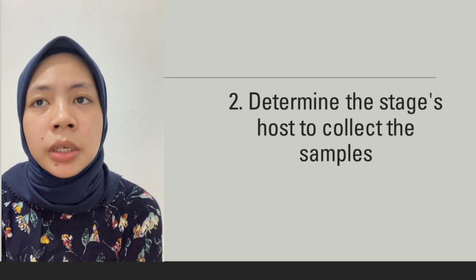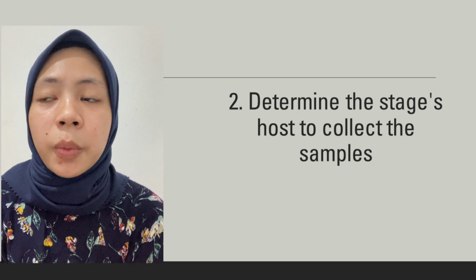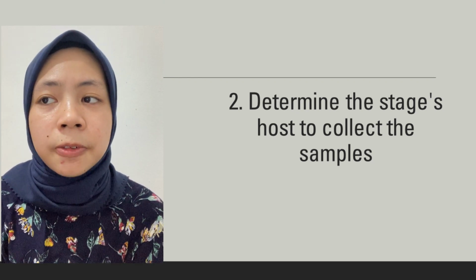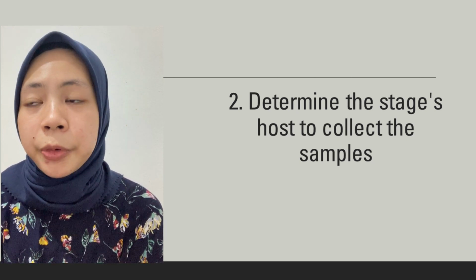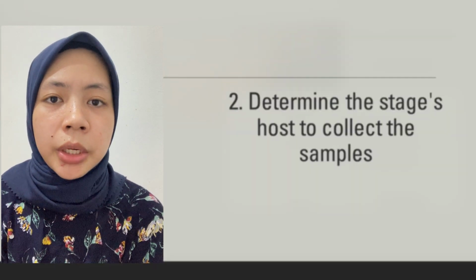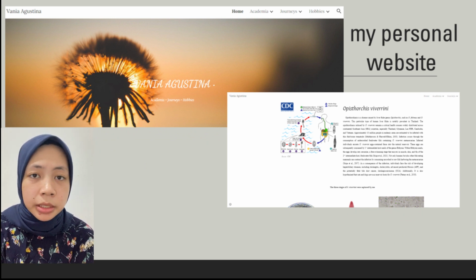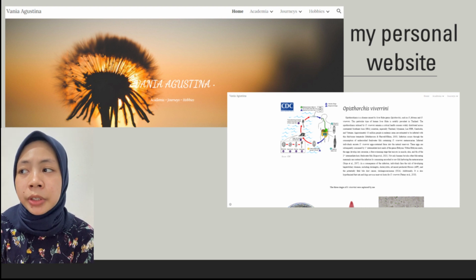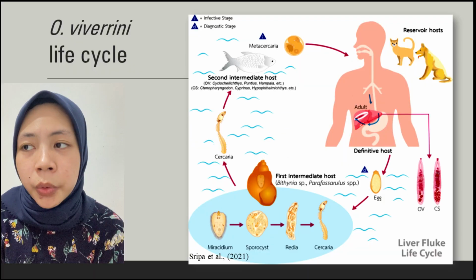Just for your information, we know very well that every organism, including parasites, has a life cycle too. In the case of OV, it has several stages to complete its life cycle. For your better understanding, I recommend you see my brief explanation about Opisthorchis viverrini on my website, and the link will be provided below. Briefly, let me explain the life cycle of OV.